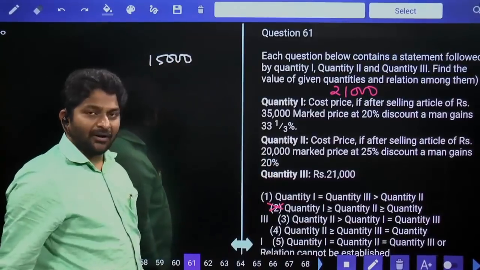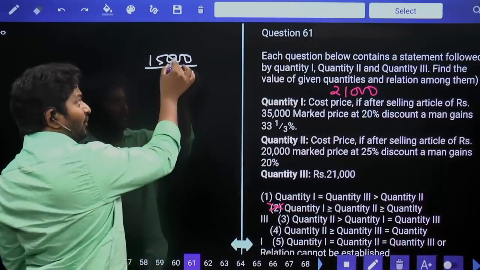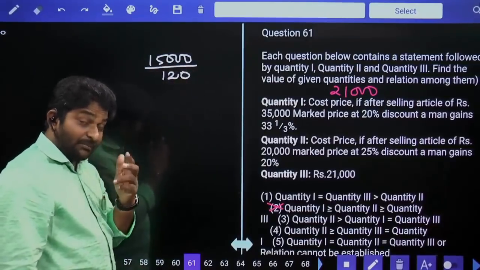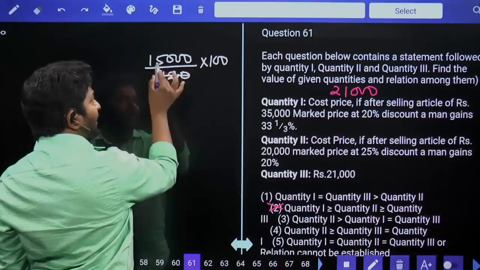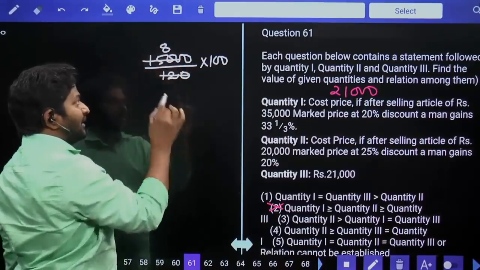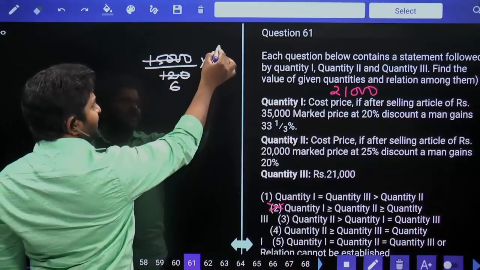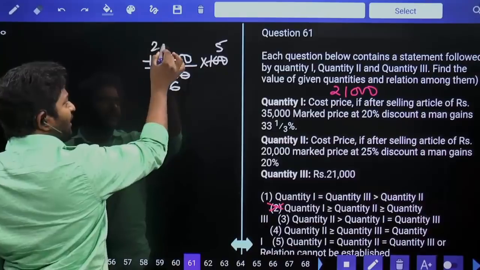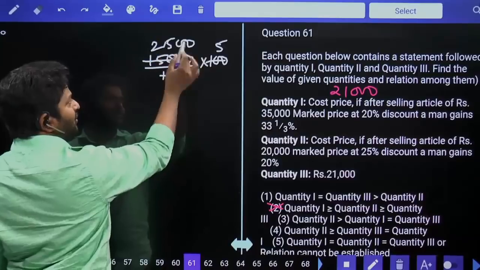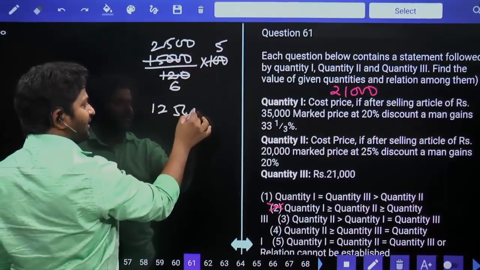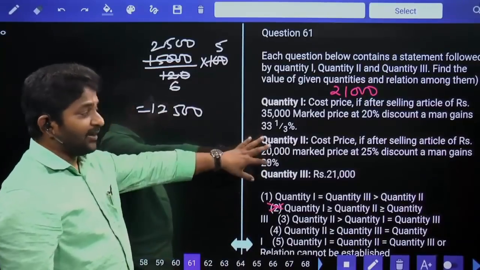Still there is a profit of 20%. That means this is equal to 120%. 15,000 by 120 is equal to 1% value. We need to calculate cost price, that is equal to into 100. 120, 6 times 26, 2 times 12, 30, we have 5 and then 00. 2,500, 5 times, which is 12,500. Cost price is 12,500. Q2 is 12,500. Then we need to compare values.